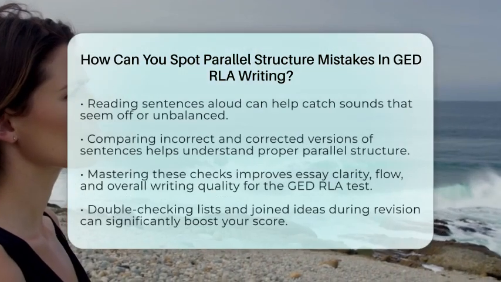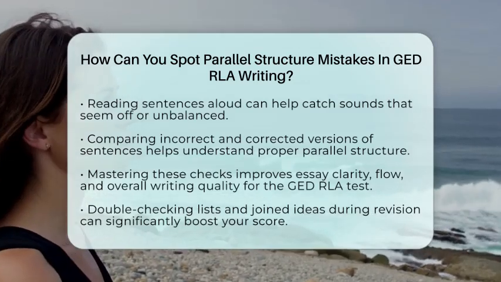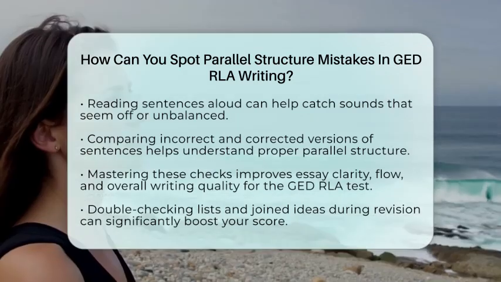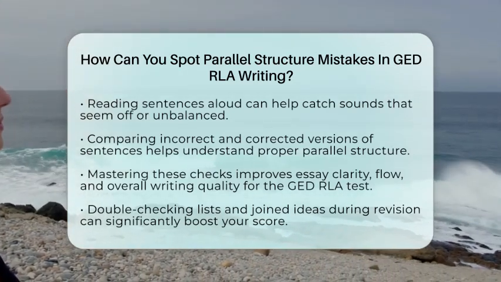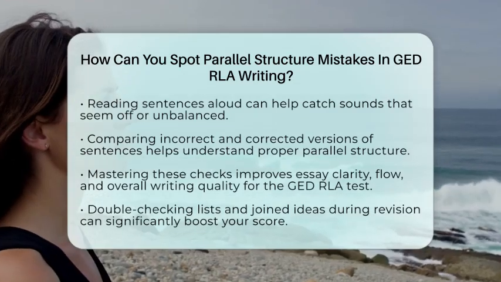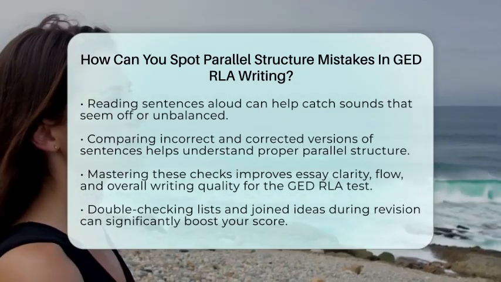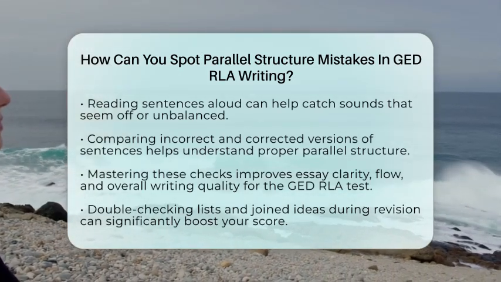To spot these mistakes easily, underline or highlight lists in your essay. Check each item to see if they match in form. If not, rewrite the sentence so everything lines up. Reading your sentences aloud can also help you hear if something sounds off. Practice comparing incorrect and corrected sentences to get a feel for what proper parallelism looks like.